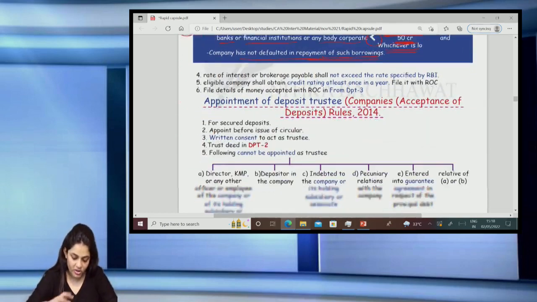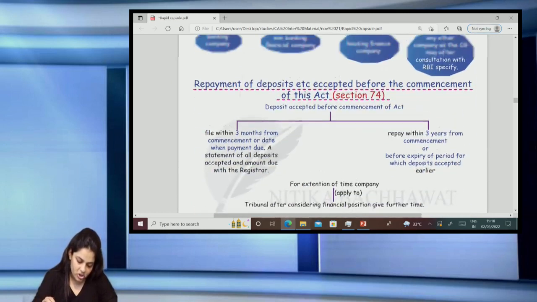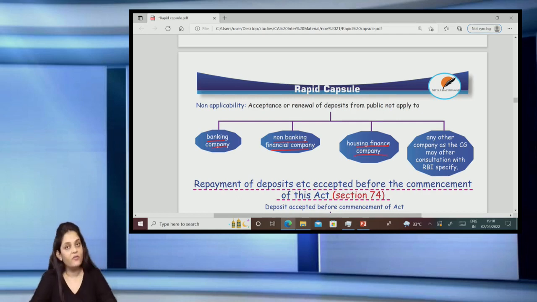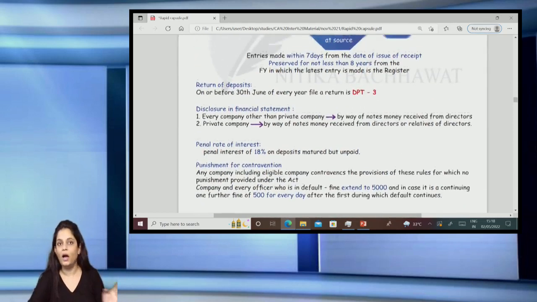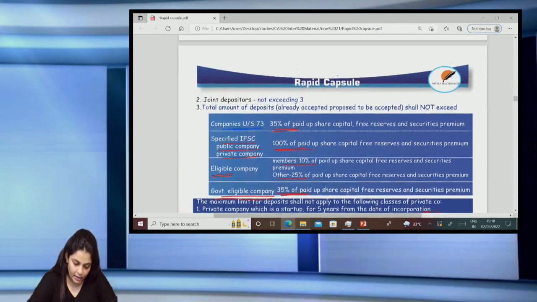It's not possible to put restrictions on these companies. So this section does not apply. This section shall not apply to a banking company, a non-banking financial company, or a housing finance company, right? So it does not apply to an NBFC, a banking company, or a housing finance company, or any other company which is specified by the central government after consulting the RBI. So it does not apply to any of them. I hope it's clear to all of you.